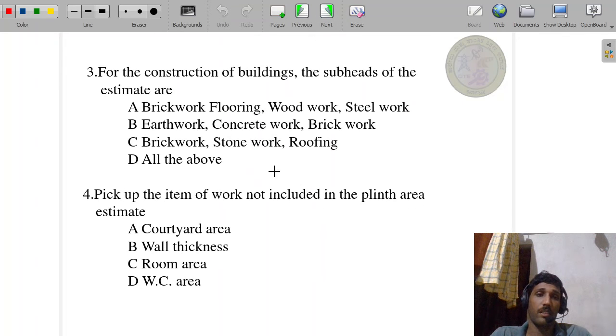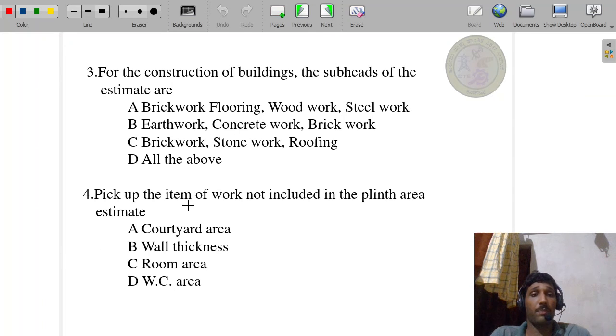Next, for the construction of buildings, the subheads of the estimate are brickwork, flooring, woodwork, steelwork, earthwork, concrete work, stonework, roofing. Option D, all the above. Which is the correct answer? For the construction of building, the subheads of the estimate are all the above. All the above is the correct answer.